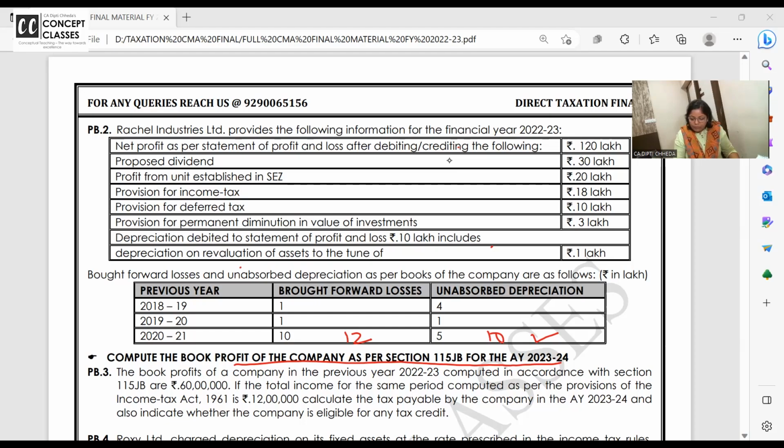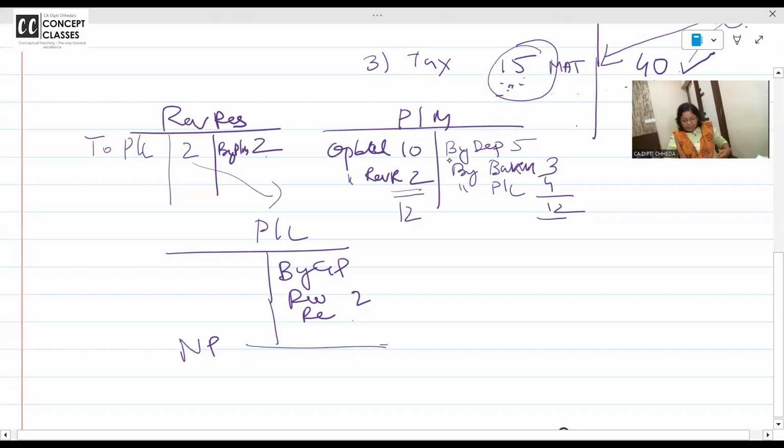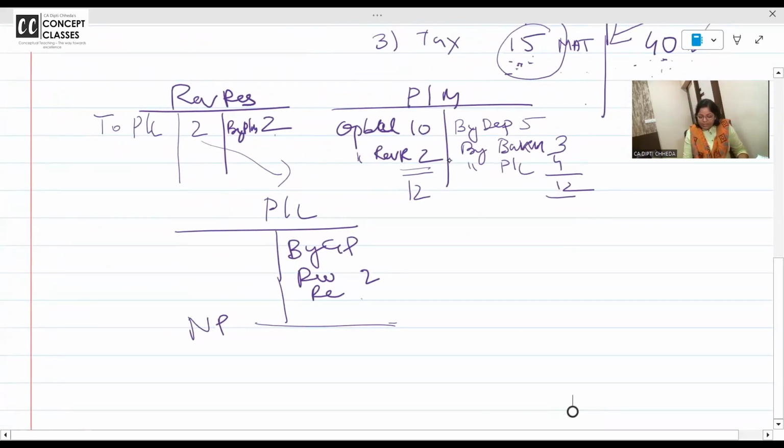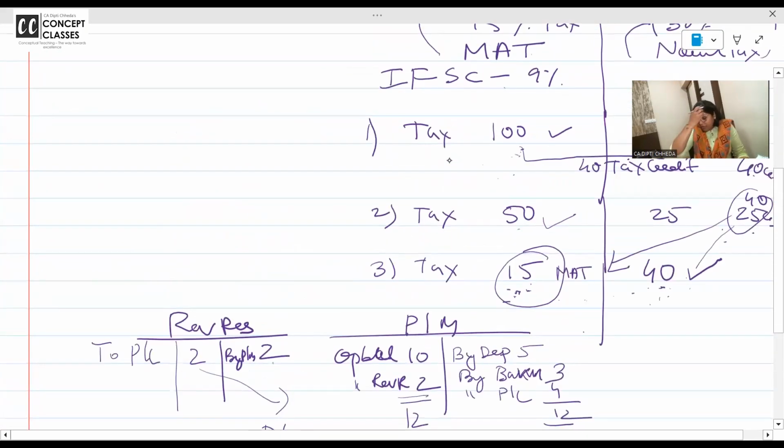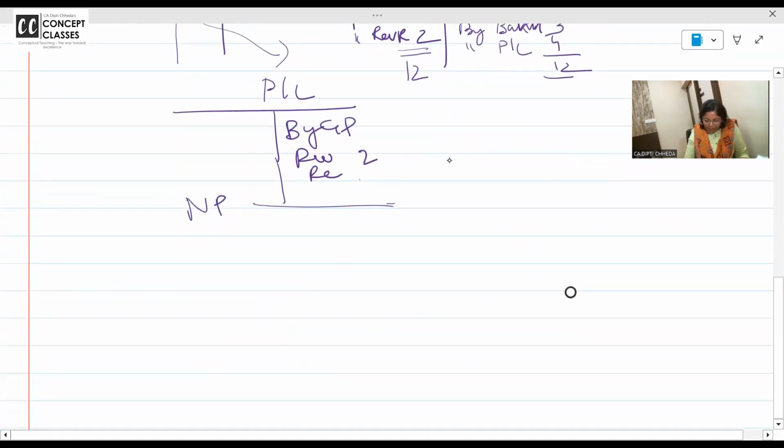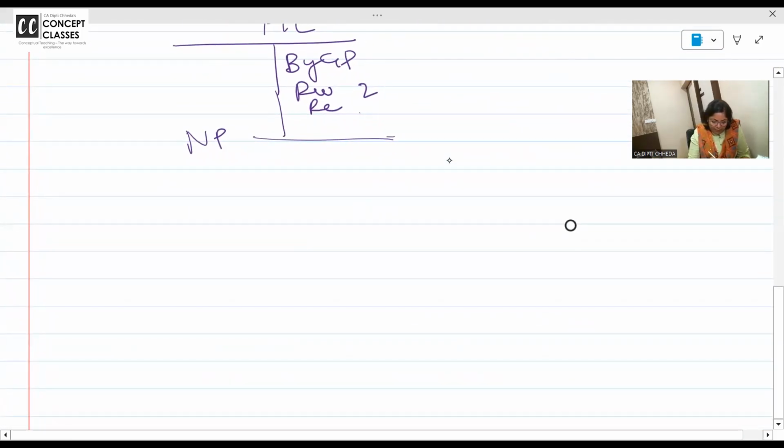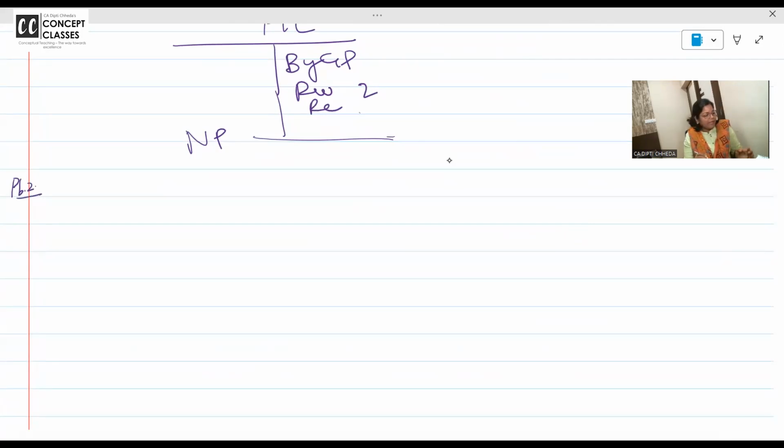Problem number 2. Is the concept for this clear? How here we are paying less, there we are paying more, right? Problem number 2. Are you all able to see my notebook? Pick up your calculators and start doing it with me.